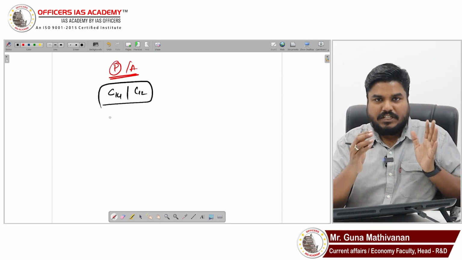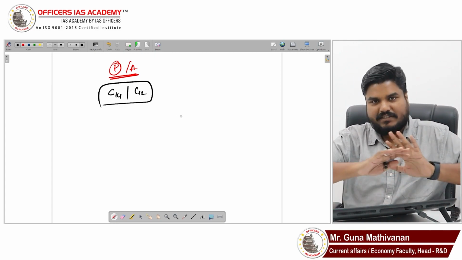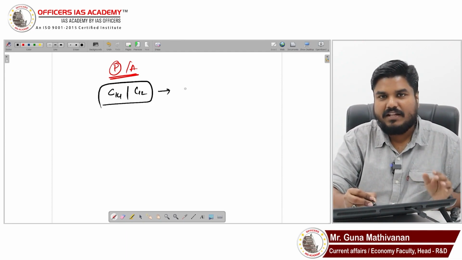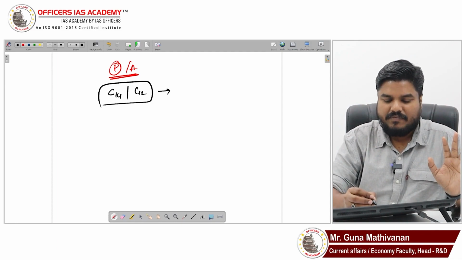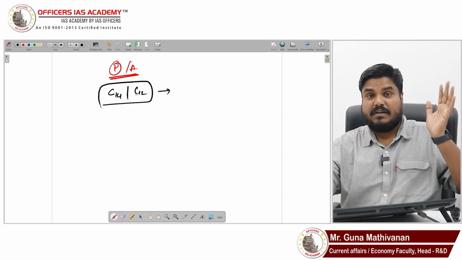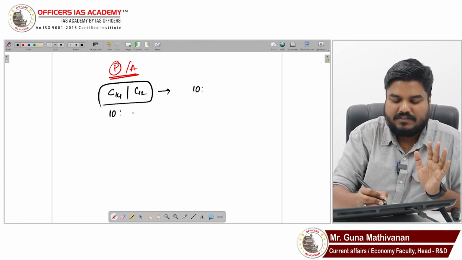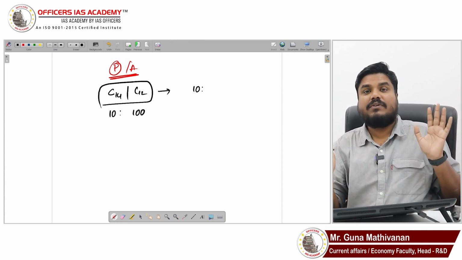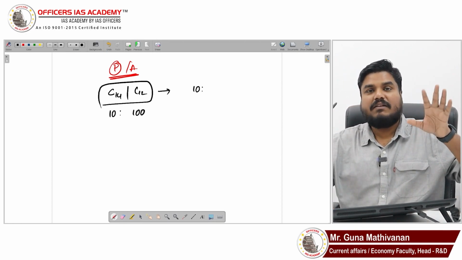The ratio of C14 and C12 in the atmosphere is the same. For example, I said C12 is abundant, so let's assume the ratio is 10 to 100. If you have 10 parts of carbon 14, you will have 100 parts of carbon 12.